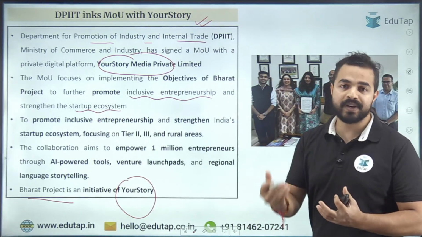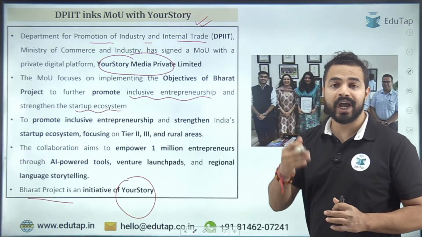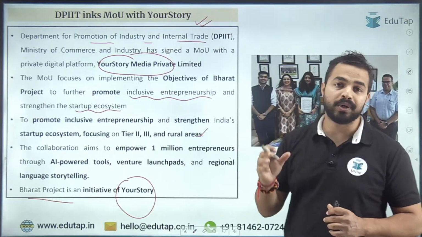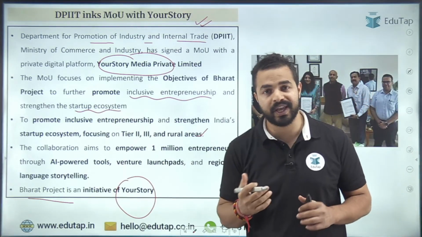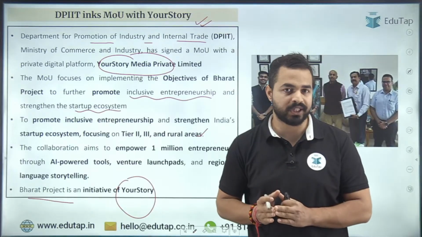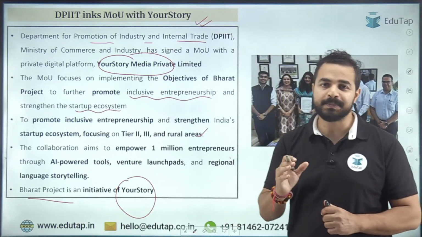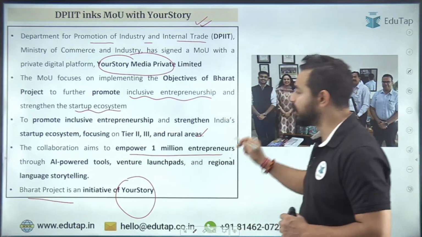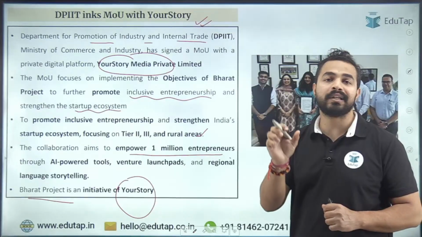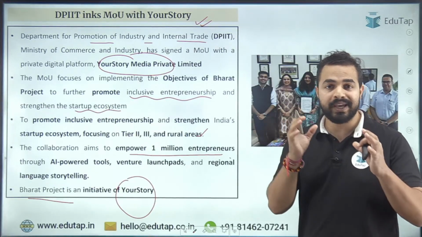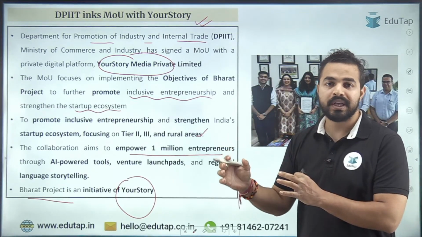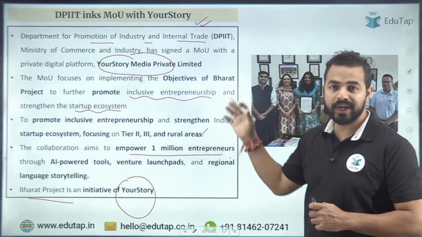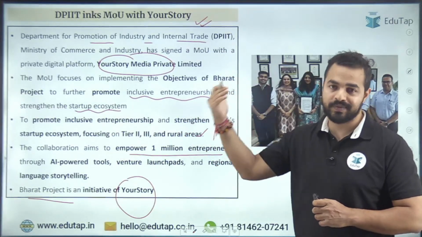सो हम कैसे inclusive बना रहे हैं? So again we will be focusing on tier 2 cities, tier 3 cities in the rural areas, so that वहां पर हम entrepreneurship और startup ecosystem को बढ़ावा दे सके, and this is one of the major objectives of this project Bharat. And under this part there is also a target that we are having, that is empowering 1 million entrepreneurs through artificial intelligence powered tools. तो हम AI के जरिए 1 million लोगों को यहाँ पर empower करना चाहते हैं in terms of entrepreneurship and startups, so that they can also scale up their ventures and achieve their dreams, right?